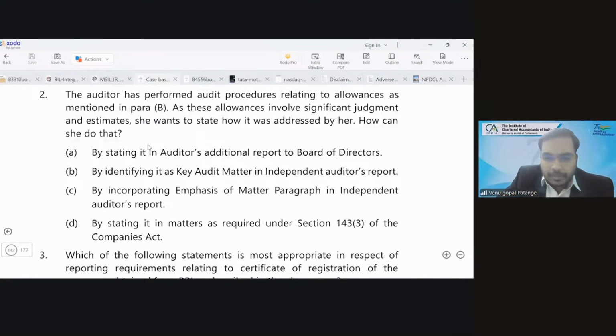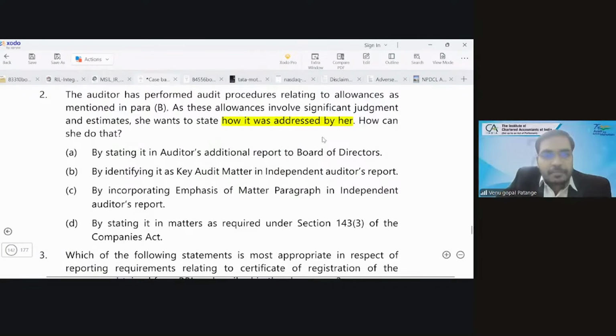Which option is correct? Can it be shown as an emphasis of matter paragraph? What she wanted to show? She wanted to show how it was addressed by her.